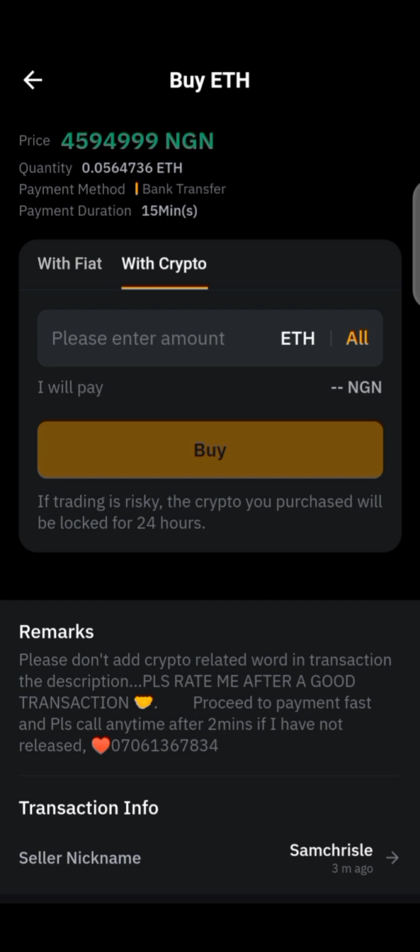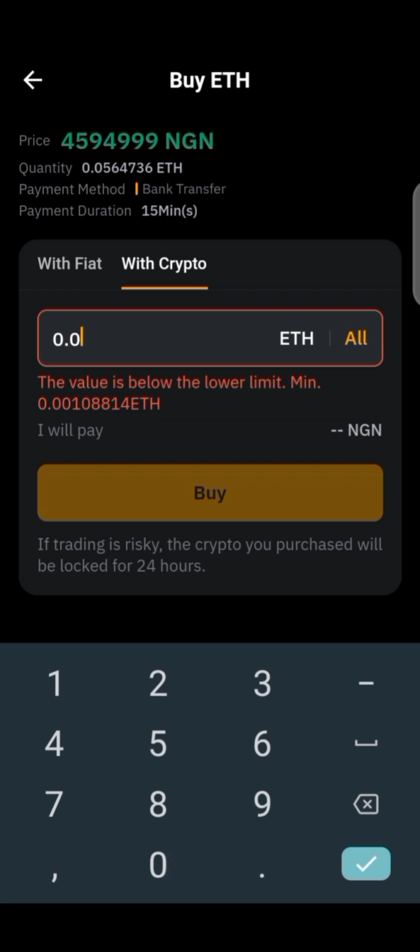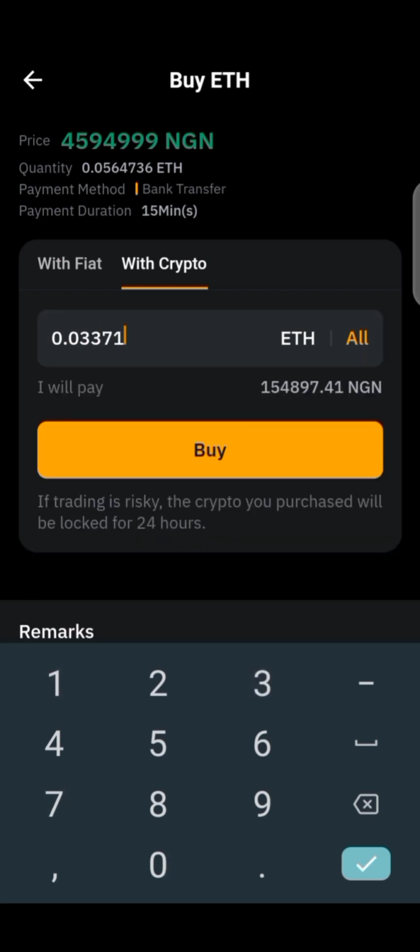So for instance, this is our ad we post, and we want to sell 0.03371 of Ethereum. You can see we are going to receive 154,897 naira, 0.41 kobo, if the person actually wants to buy it from us.